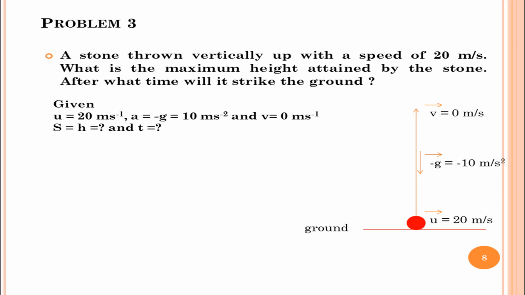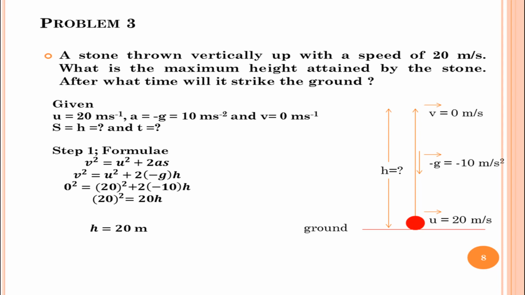Now, we use the formula v square is equal to u square plus 2as. By substituting the initial velocity u is equal to 20 meter per second, final velocity v is equal to 0 meter per second, and replacing the uniform acceleration a is equal to minus g, that is equal to minus 10 meter per second square, and replacing s by the maximum height h, we get 0 square is equal to 20 square plus 2 into minus 10 into h.